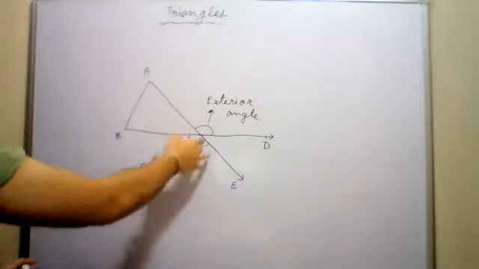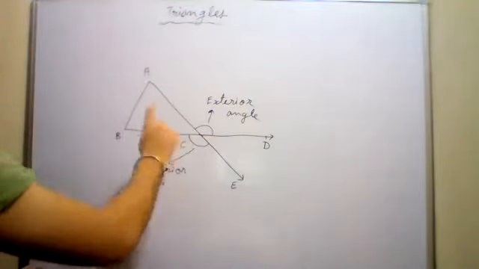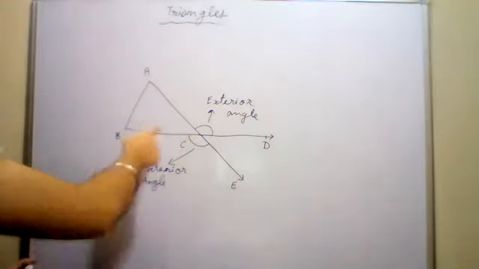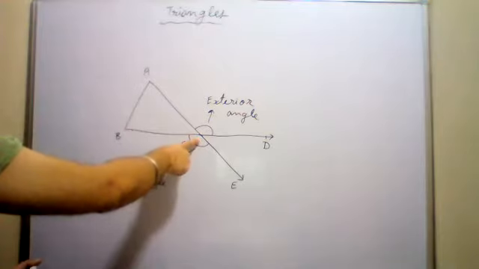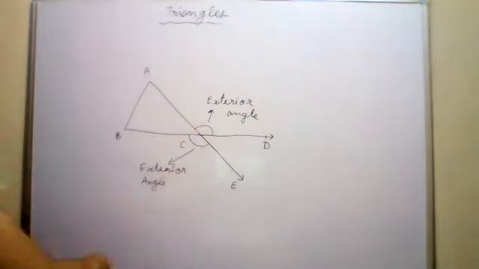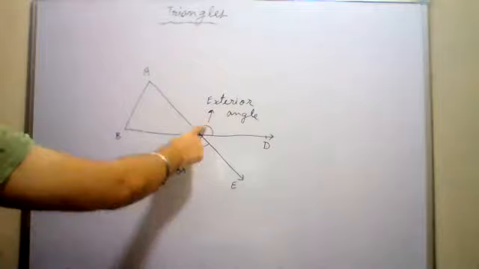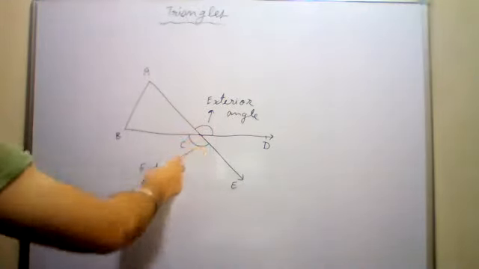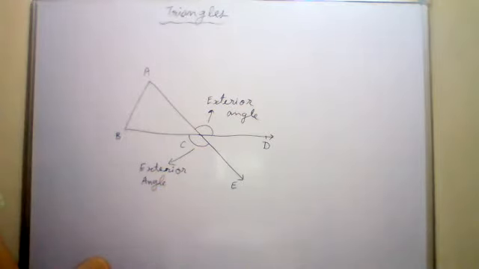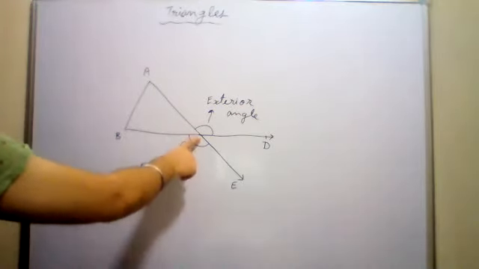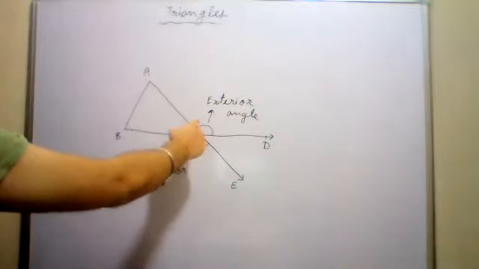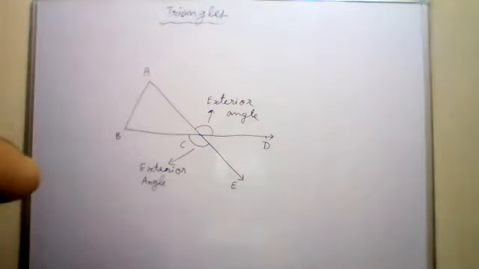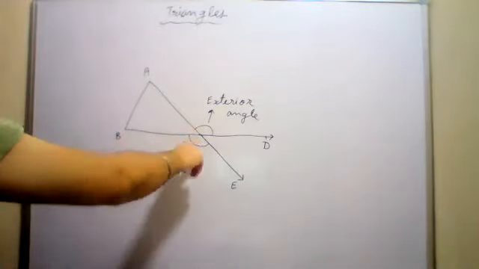Am I right? These are vertically opposite angles. So if I draw two exterior angles on the same vertex, then the two exterior angles are always equal to each other, because they form vertically opposite angles.